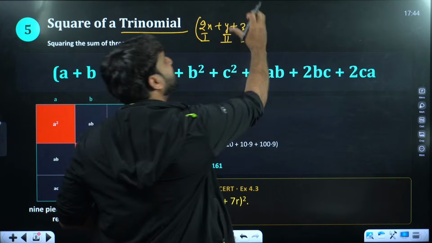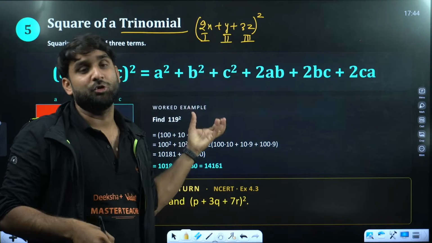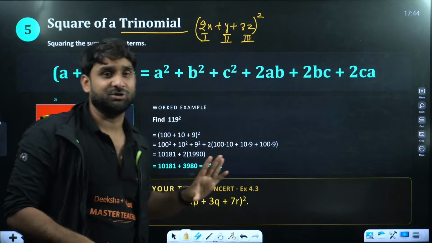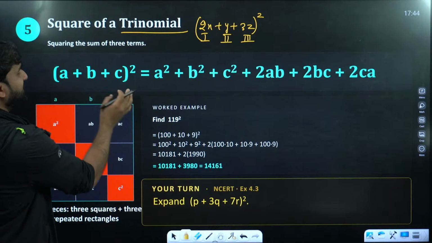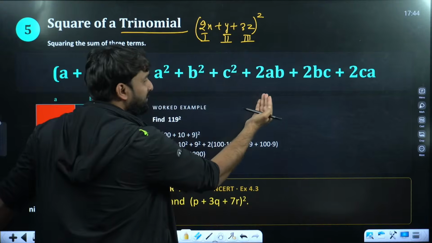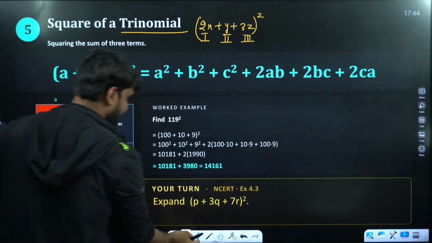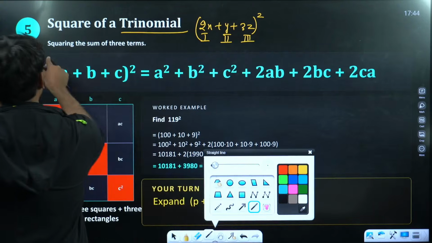So three terms are adding and then squaring. So my dear, (a plus b plus c) whole square is equal to a square plus b square plus c square plus 2ab plus 2bc plus 2ca. Very, very important identity, my dear champion.